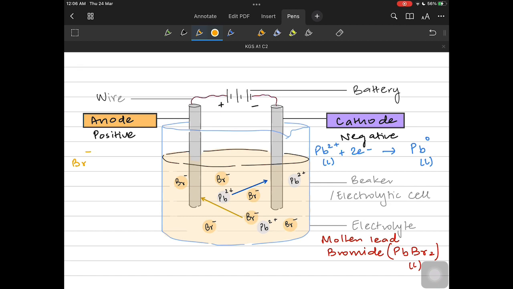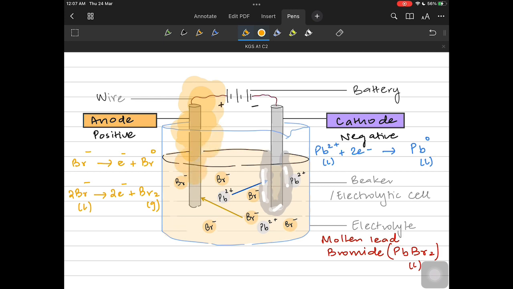Bromide ions will go to the anode, where they will lose electrons and become bromine atoms. But a bromine atom never exists alone. So 2 bromide ions will lose 1 electron each, and they will become a Br2 molecule. I should write the 2 over here. So Br2 gas. On the cathode, you will receive lead atoms, which are silver in color. So you will receive silver metal, which is lead. And on the anode, you will receive brown fumes of bromine gas. So the products are lead and bromine gas.